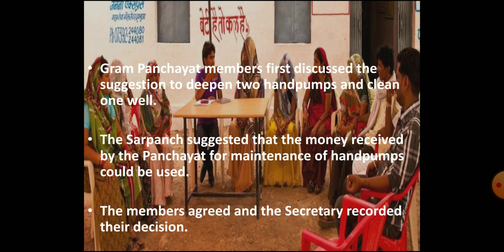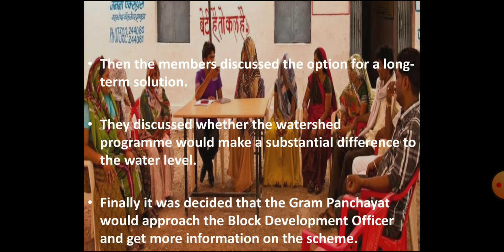First, they discussed the suggestion to deepen two hand pumps and clean one well so that the village could manage for that season. The Sarpanch said that the Panchayat had received funds for the maintenance of hand pumps so that money could be used for this purpose. All ward members agreed to this and the secretary recorded this decision of the Hardas Gram Panchayat. But this was the temporary solution. Therefore, the members further discussed a long-term solution of the water problem.